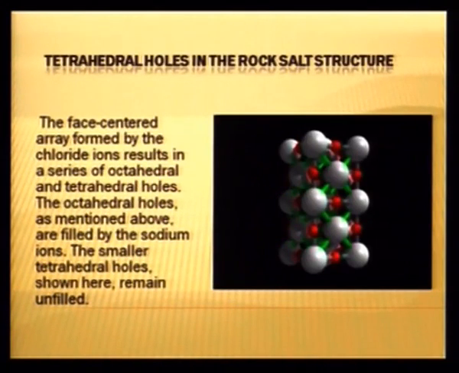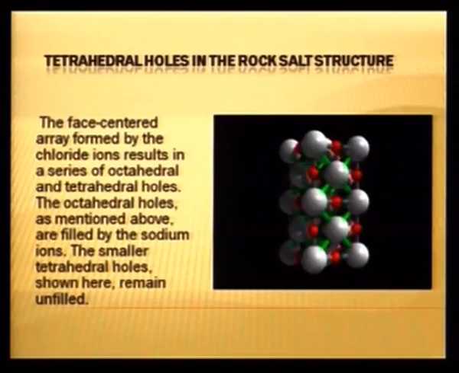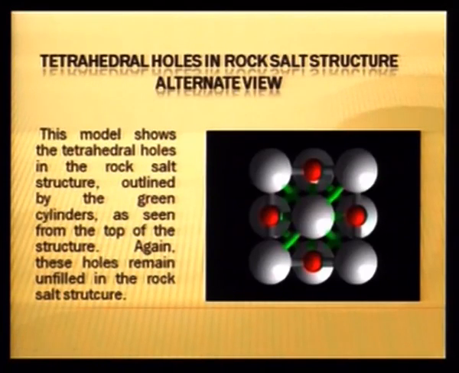Tetrahedral voids are similarly shown here. In each unit cell there are 8 tetrahedral voids. In the diagram, these green colored lines represent 1 tetrahedron, and in fact each red atom is present in 1 such void. This is another view of the tetrahedral voids in the sodium chloride or rock salt structure.